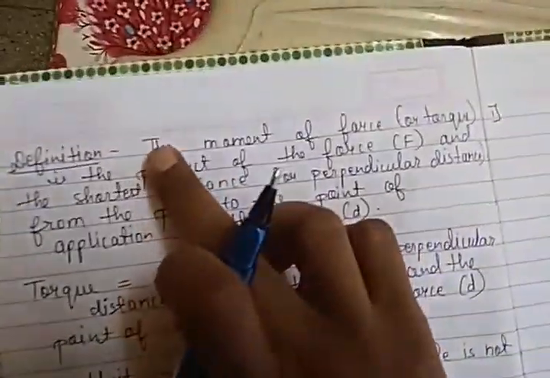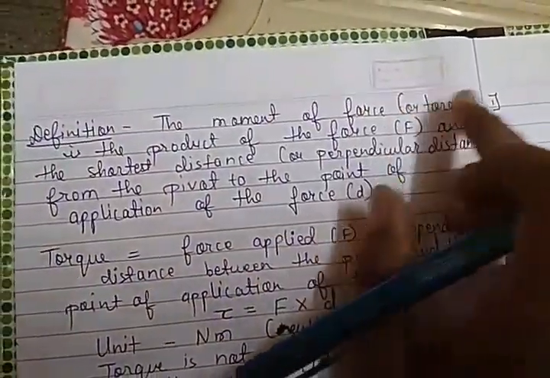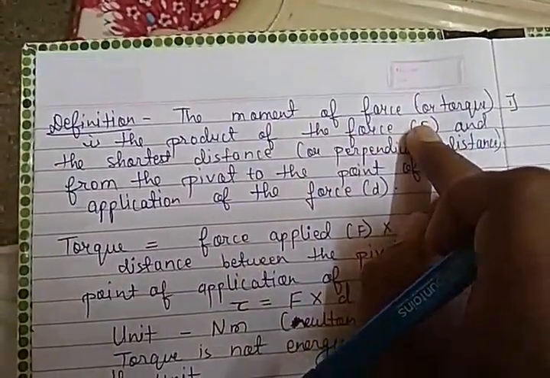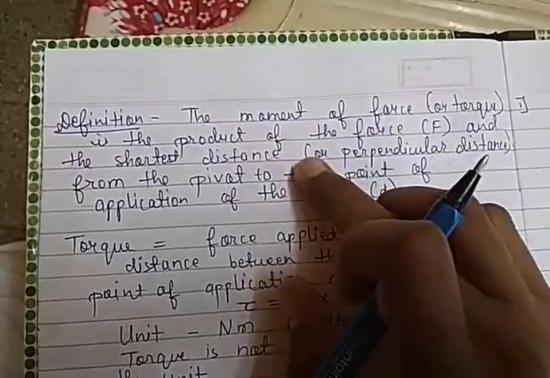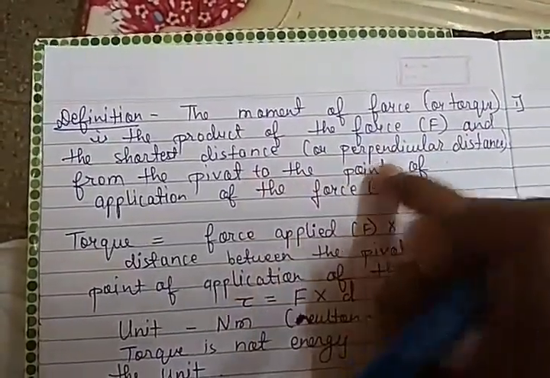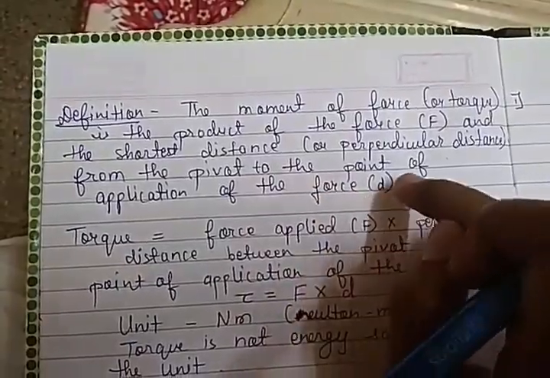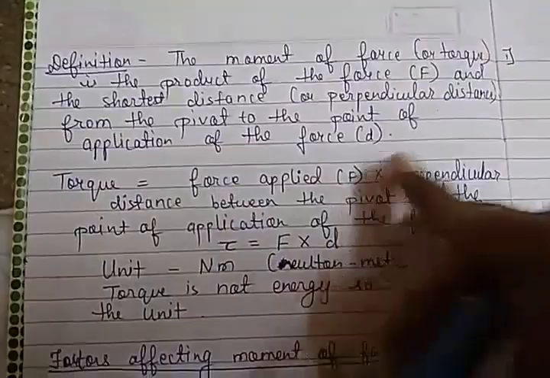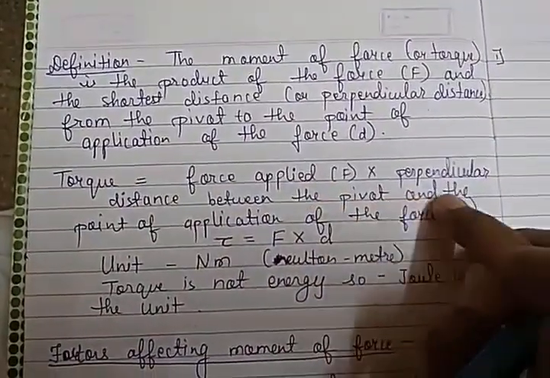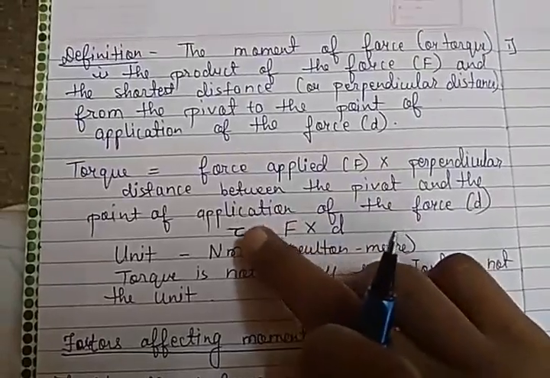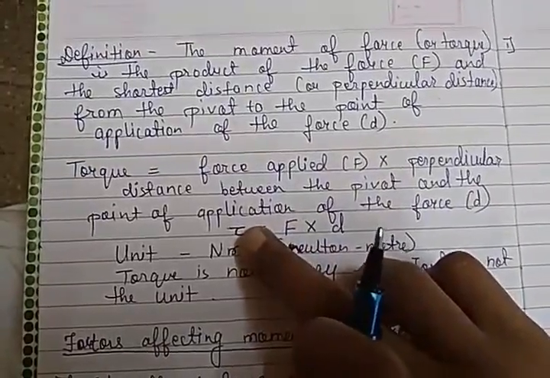So what is the actual definition? The definition of moment of force or torque is, it is the product of force which is applied and the shortest distance or perpendicular distance from the pivot point to the point of application of force, which is given as D. So torque is equal to force applied into perpendicular distance from the pivot point, that is D. Now the symbol for torque is tau.